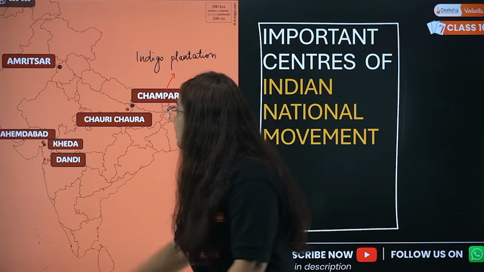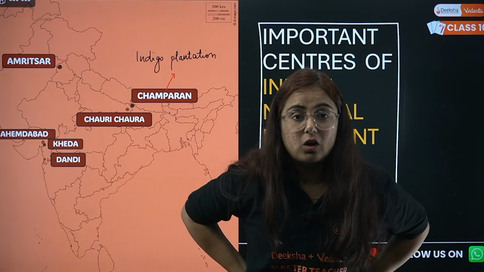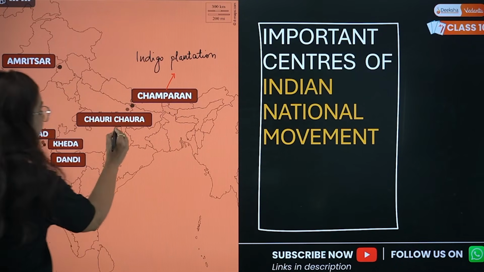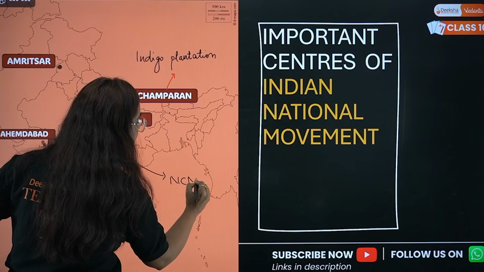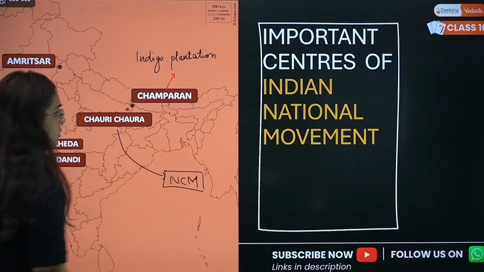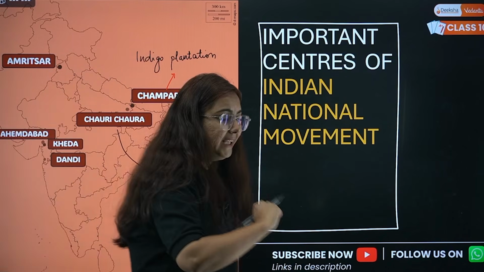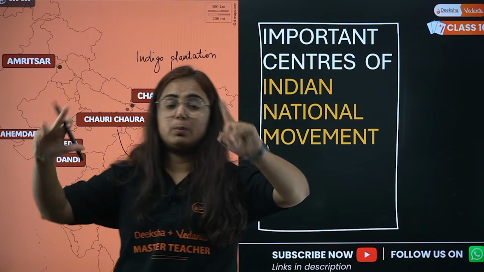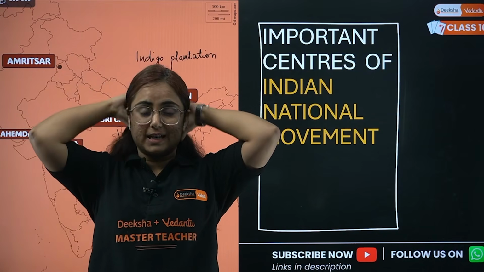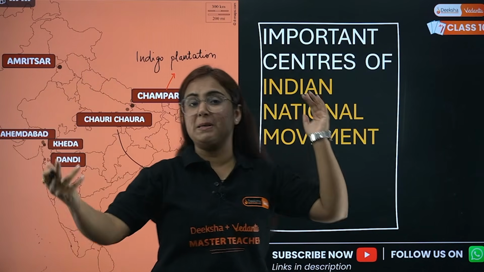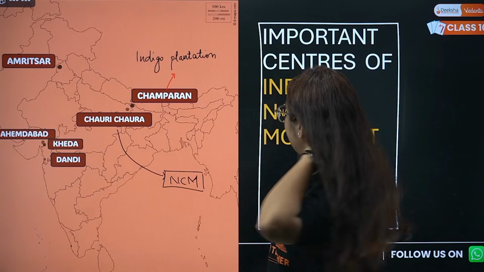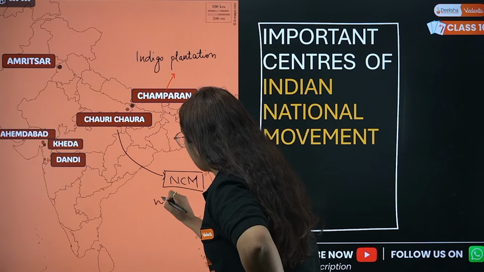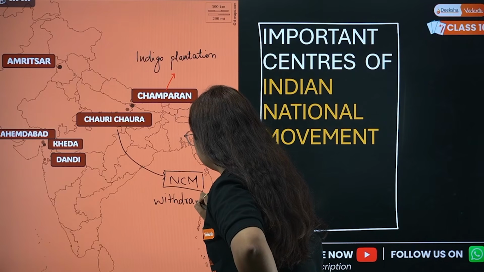Now, next is the Chauri Chaura incident. Pay attention, what is the Chauri Chaura incident? A movement was started in India, that is the non-cooperation movement. The non-cooperation movement was going full-fledged, but somewhere violence started in India. Okay, as per Britishers, whatever I am telling is as per Britishers, because everything is written by them to prove themselves superior. So in the Chauri Chaura incident, violence was done, because of which Gandhiji withdrew the non-cooperation movement.